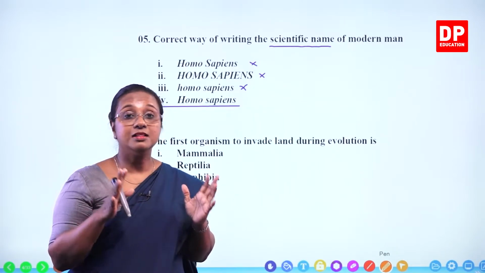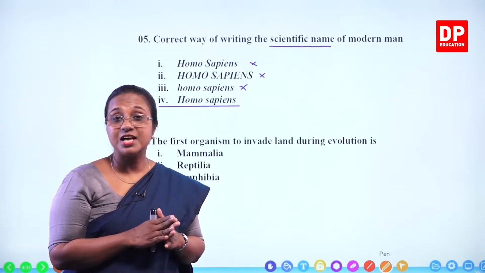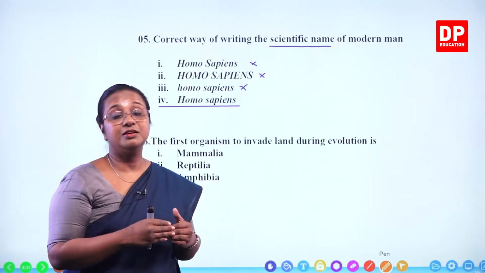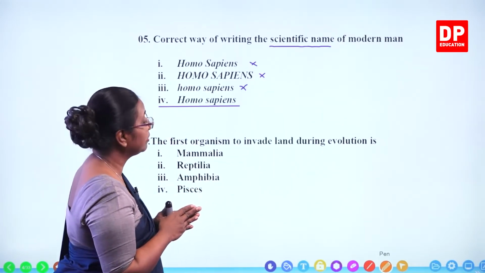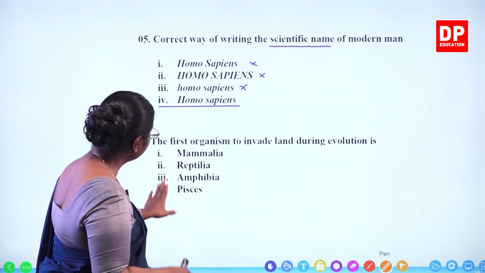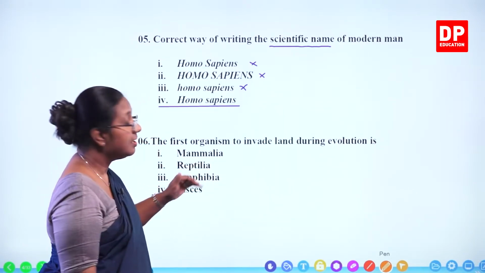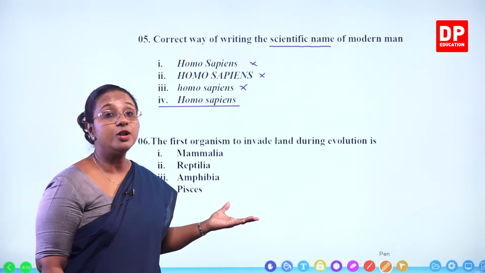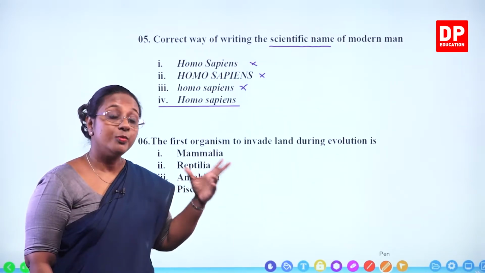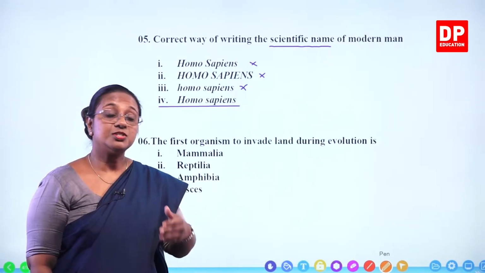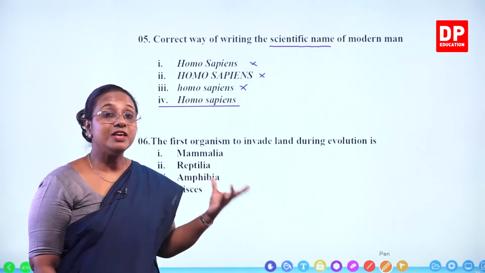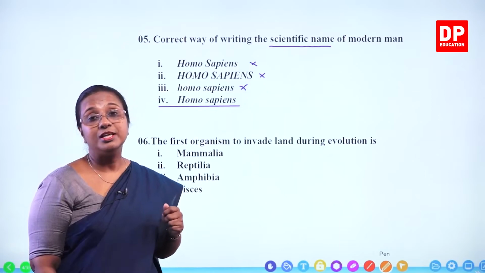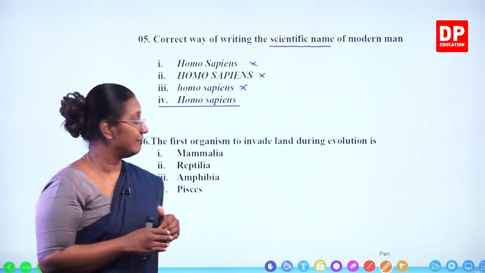They need the water to complete their life cycle, but they migrated to the terrestrial environment or they invaded land during evolution.